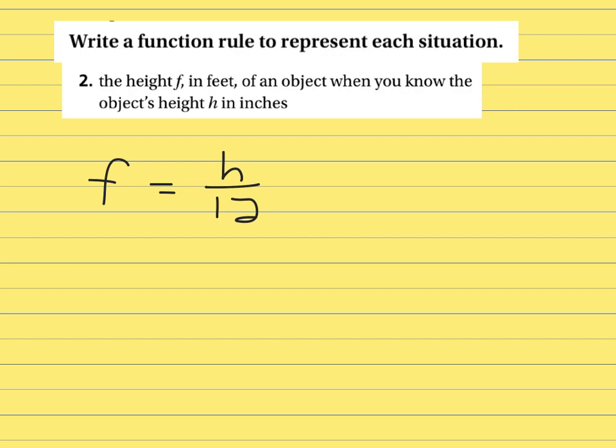But what we're really doing is we're looking for what is the particular generalized function rule, regardless of what the particular number of inches is. And we find the rule is feet is equal to the height in inches divided by 12, and that's your answer.